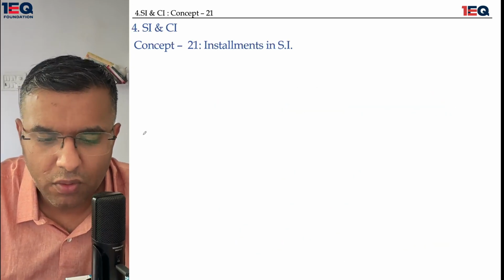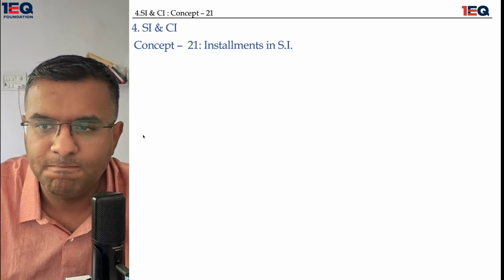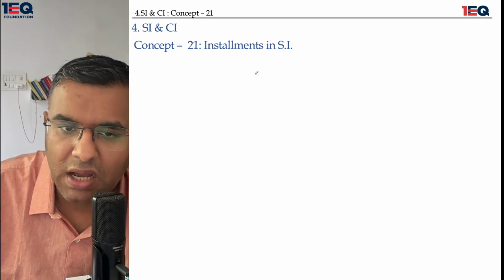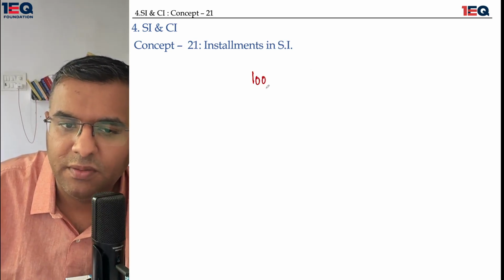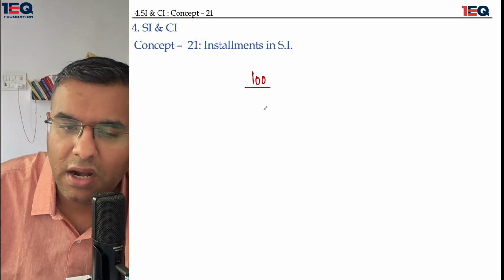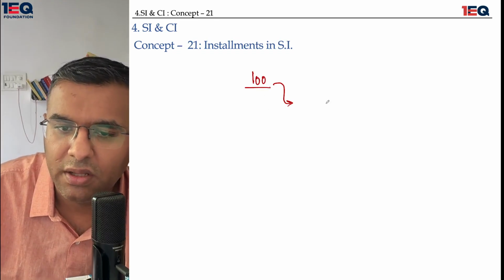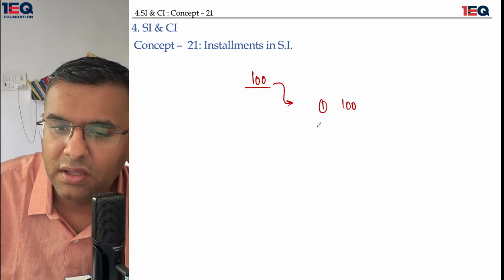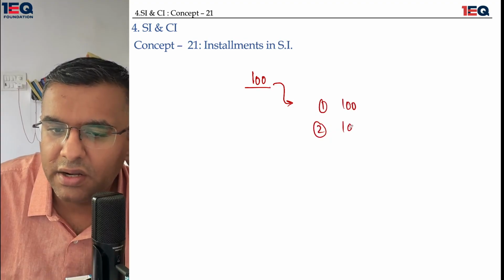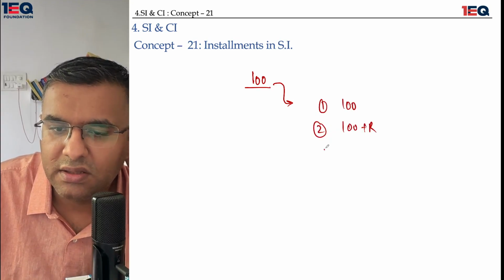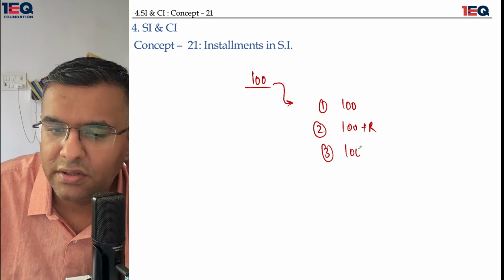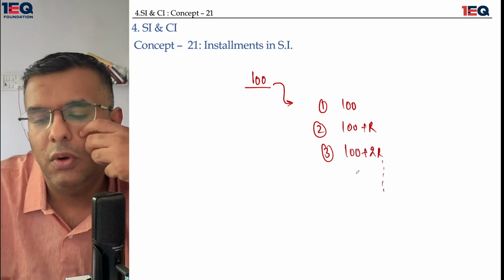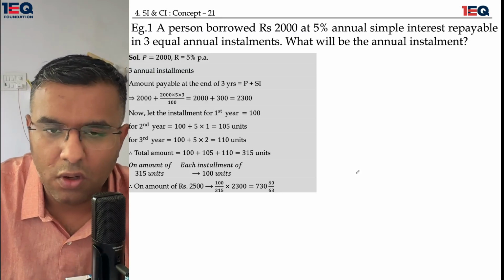Now we'll talk about installments in simple interest. The installments in simple interest are followed on one principle. We are assuming that 100 is the amount which has to be repaid. So the first thing we have to add is 100. The second thing we have to add is 100 plus r. The third thing we have to add is 100 plus 2r, and so on. Okay, so I'll quickly solve this question for you.